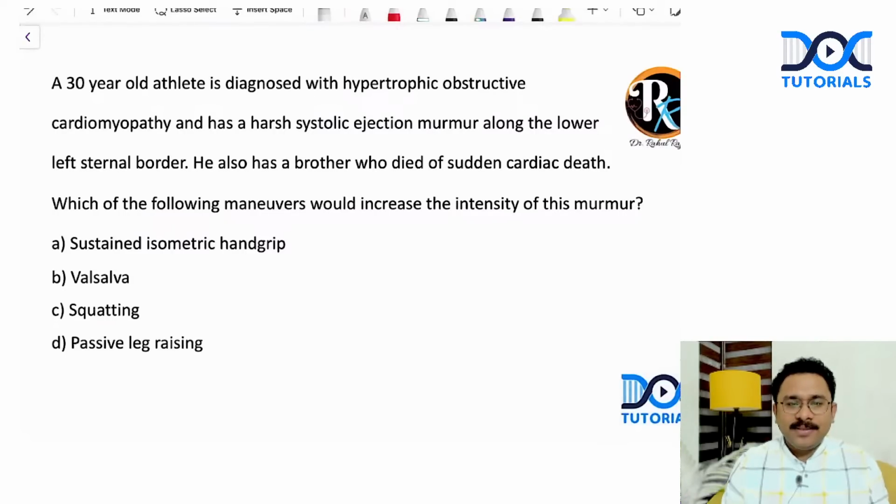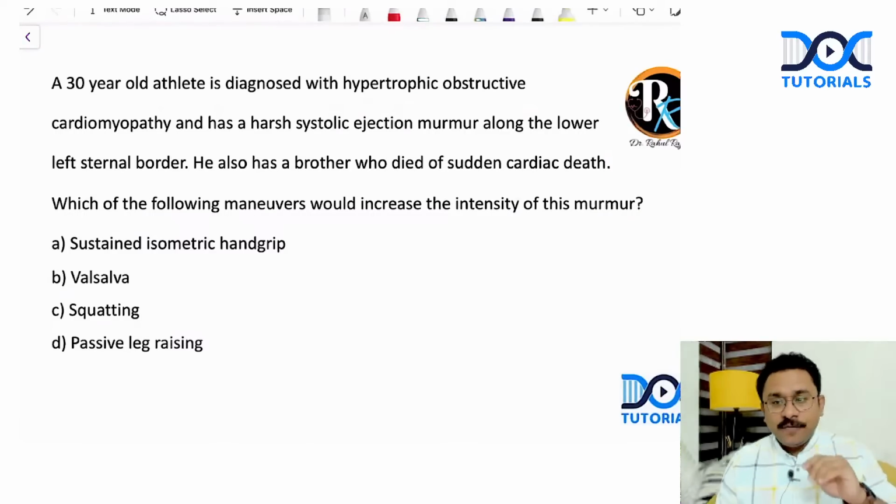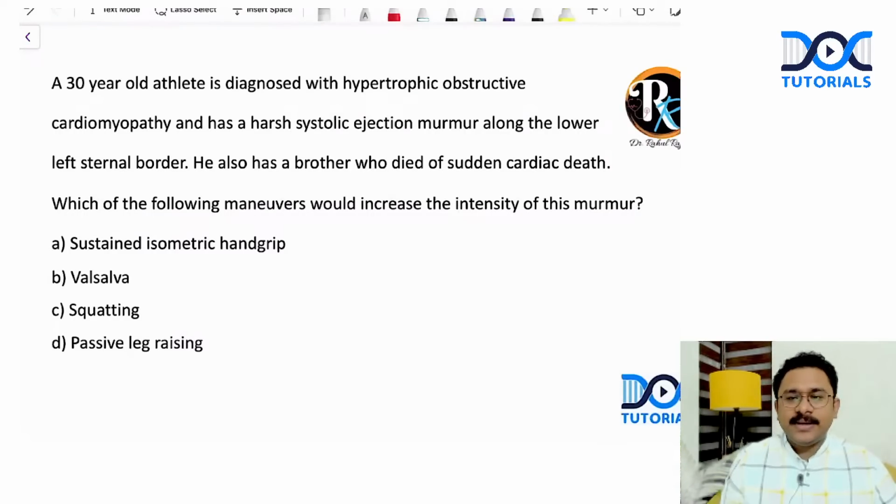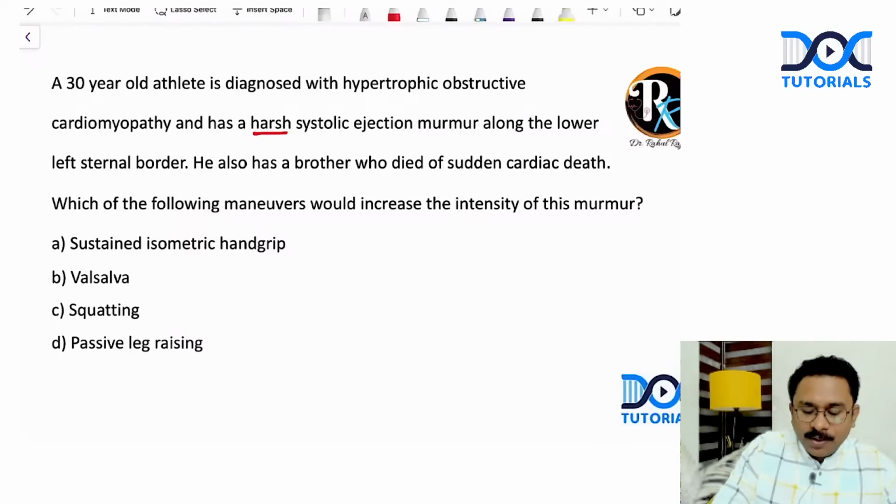A 30-year-old athlete is diagnosed with hypertrophic obstructive cardiomyopathy with a harsh systolic murmur along the lower left sternal border. He also has a brother who died of sudden cardiac death. So the first 2 sentences again substantiates that the diagnosis for this condition is definitely hypertrophic cardiomyopathy without any doubt. Now, what is the question? Which of the following murmurs would increase the intensity of this murmur? That is the murmur of hypertrophic cardiomyopathy.